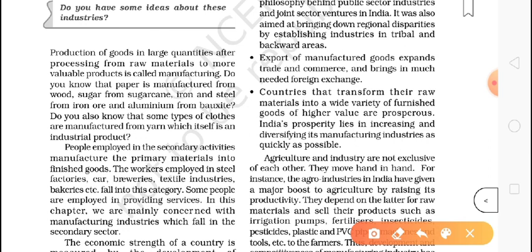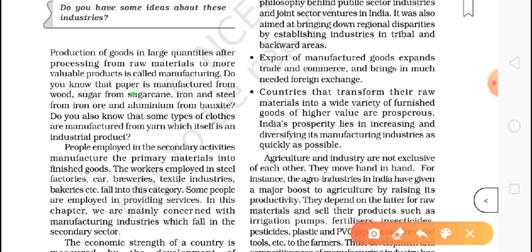For brick, the mud or soil is the raw material. If you take 2.5 kg of soil and sell it to anyone, it doesn't have that much value, but if you convert it into brick, then it will become valuable.